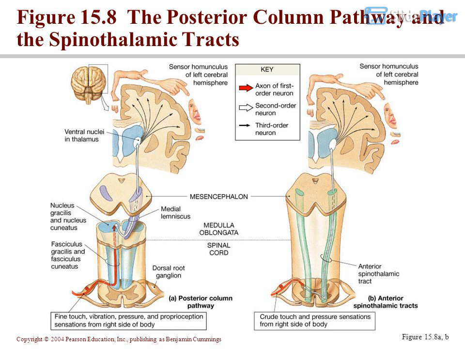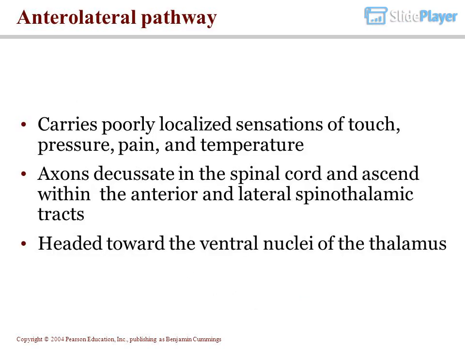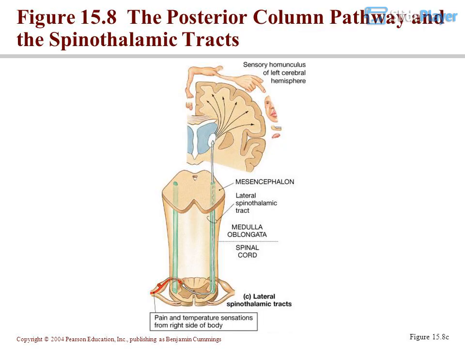Figure 15.8a, b, anterolateral pathway. Carries poorly localized sensations of touch, pressure, pain, and temperature. Axons decussate in the spinal cord and ascend within the anterior and lateral spinothalamic tracts, headed toward the ventral nuclei of the thalamus. Figure 15.8, The posterior column pathway and the spinothalamic tracts.